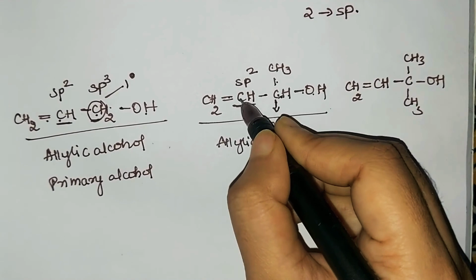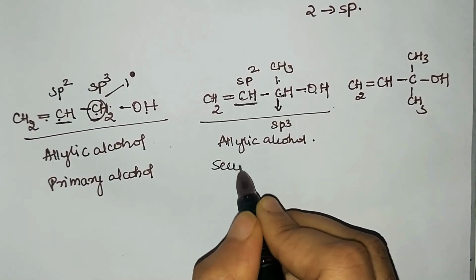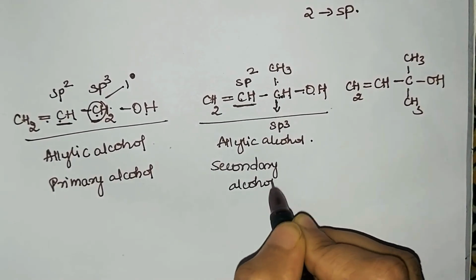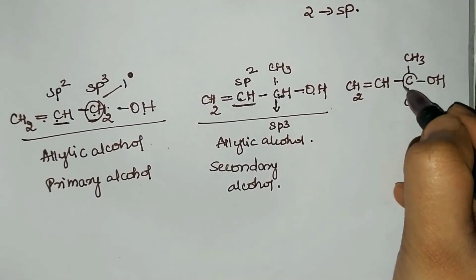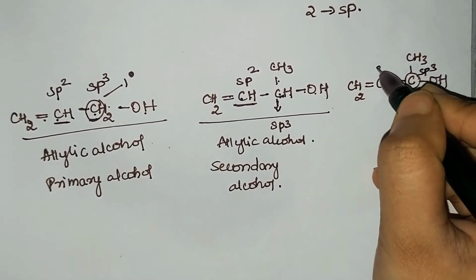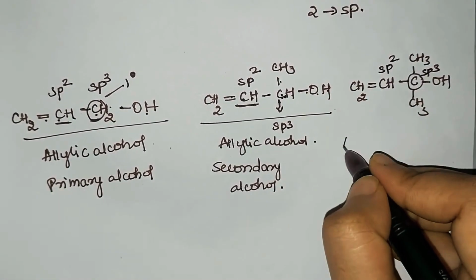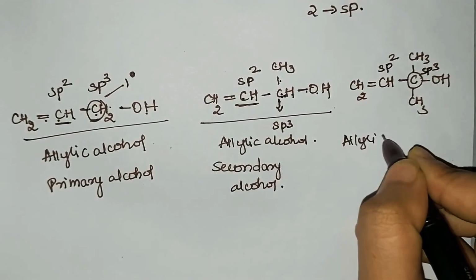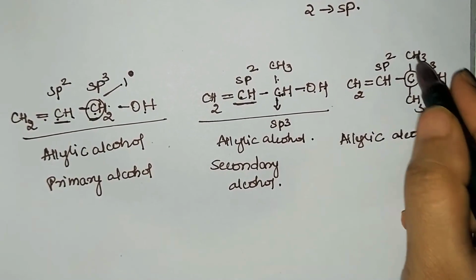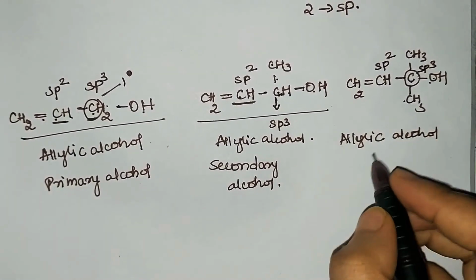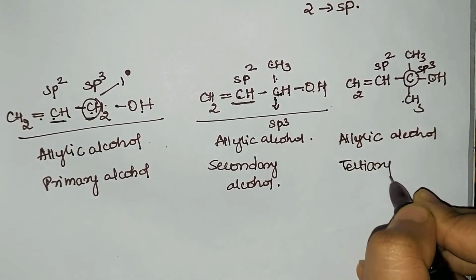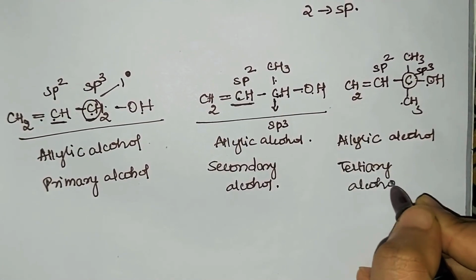So it becomes which alcohol? Secondary alcohol. Similarly, we'll go with the next, that is it is an sp3 hybridized carbon atom present next to sp2 hybridized carbon atom. So it is an allylic alcohol. And since it is surrounded by 3 carbon atoms, that is the carbon to which OH is bonded, it becomes a tertiary alcohol. Thus we can say that allylic alcohol can be primary, secondary, or tertiary.